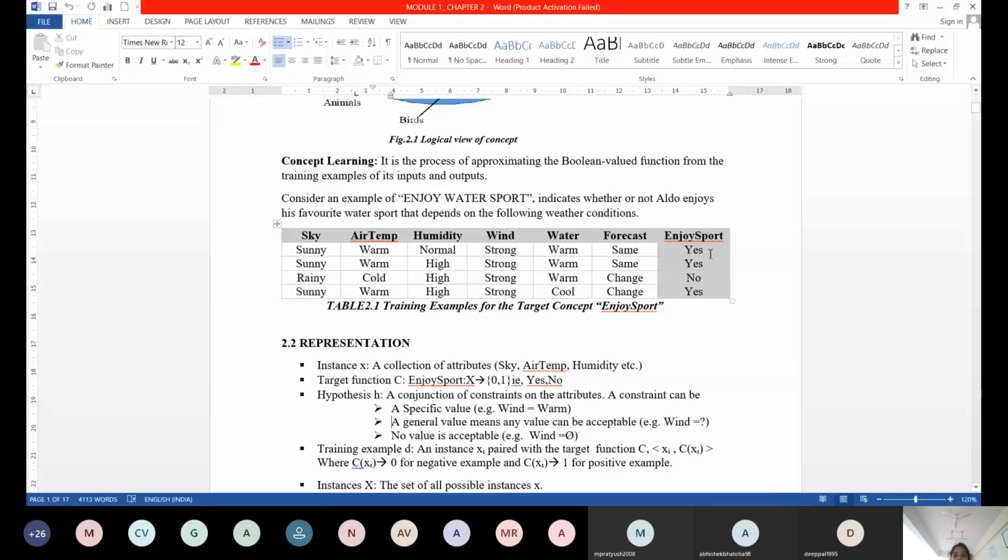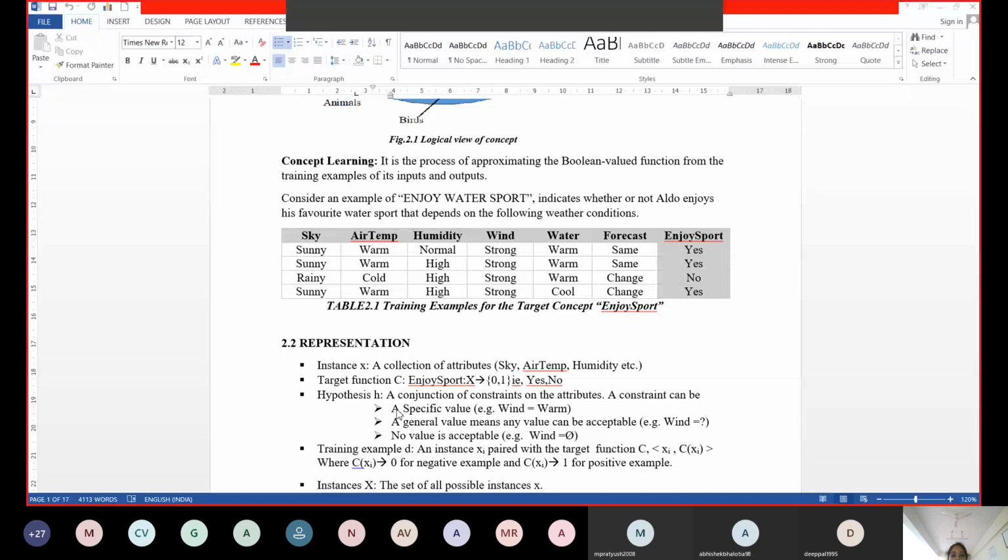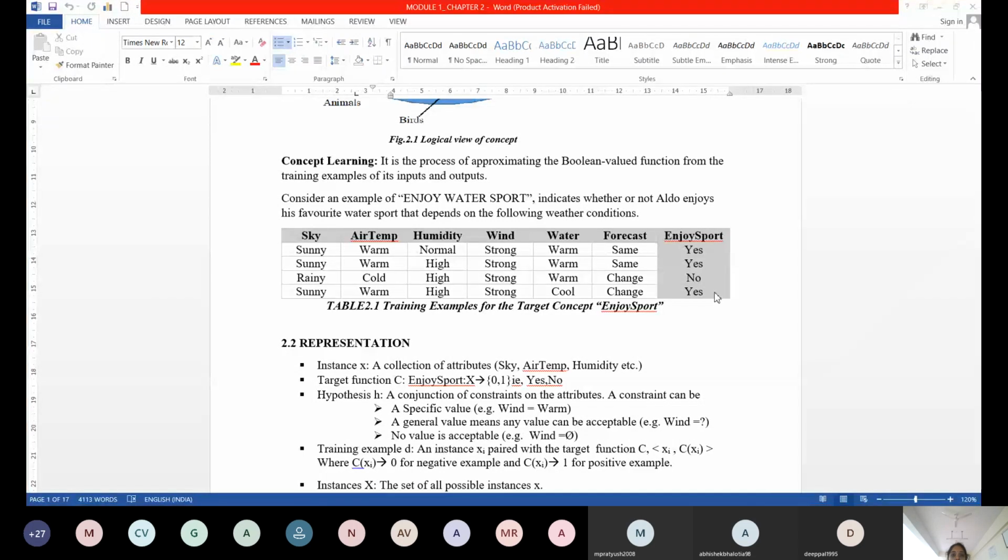Fine. When your C of xi is 0, a particular row's C of xi, the last column, right, is 0, it means what? No. Negative example. So I have a positive example or a negative example. How do you know which is the positive example? Whichever row has the value 1 or yes, anything is okay, that is a positive example.